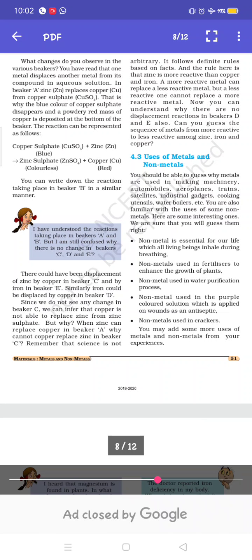This is the revision of this fourth chapter. Go through this chapter. If any doubts or questions come to your mind, you can clear them between 12 p.m. and 1 p.m. And I have sent you the assignment on Google Classroom. Okay, thank you.